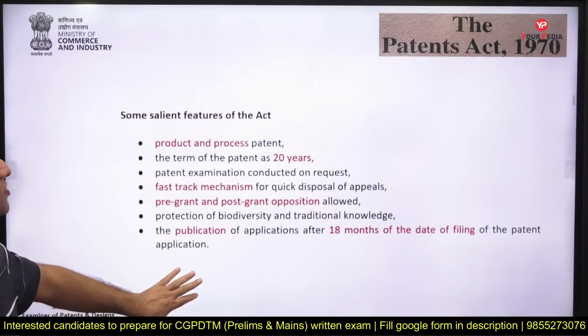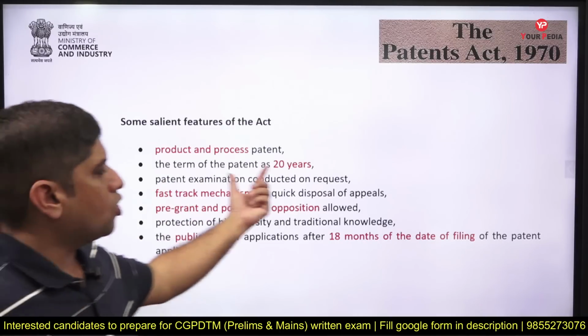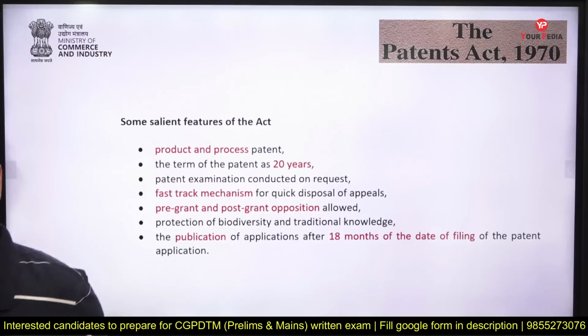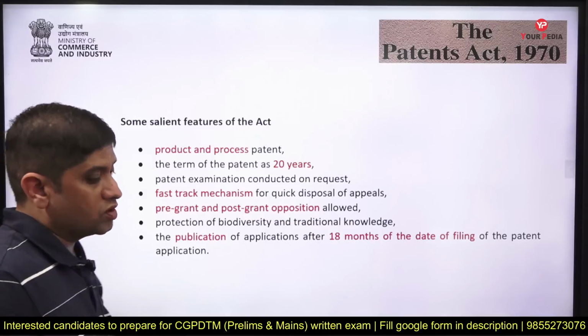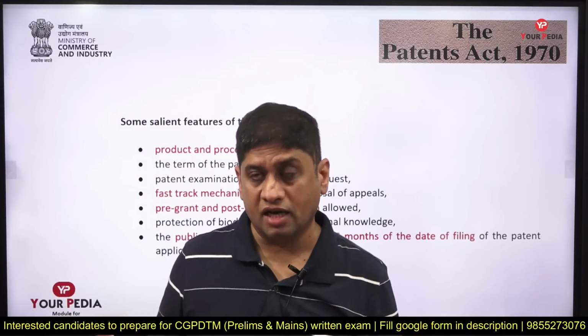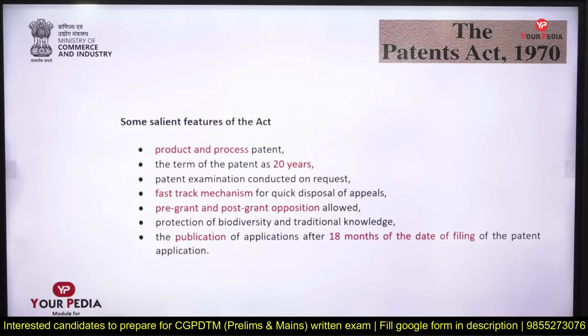Now some salient features of this Act I will discuss with you. Salient features of the Indian Patent Act 1970 are: it is given on product as well as process. The time period of the patent is 20 years. Remember this also. Patent examination is conducted on request. You will always request, okay, this is a patent, please check it. There is a fast track mechanism also. If there is a request from your side that I want this patent quickly, immediately, then there is a fast track mechanism also.